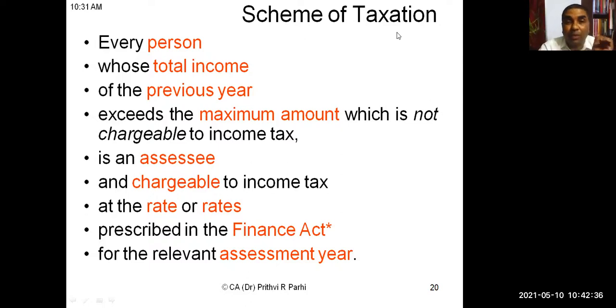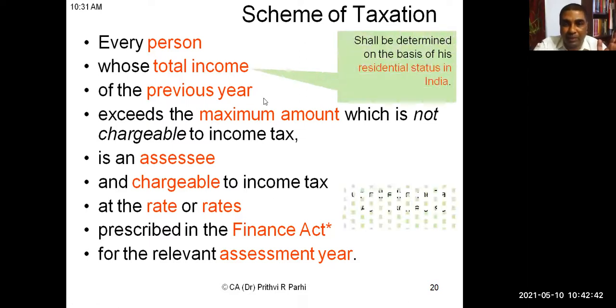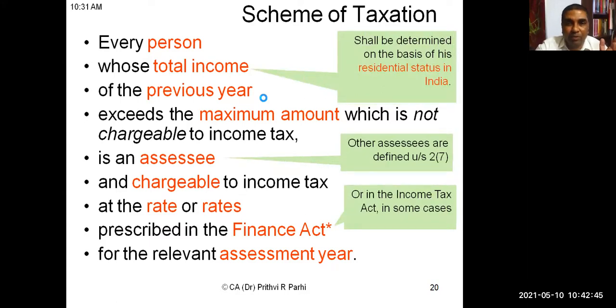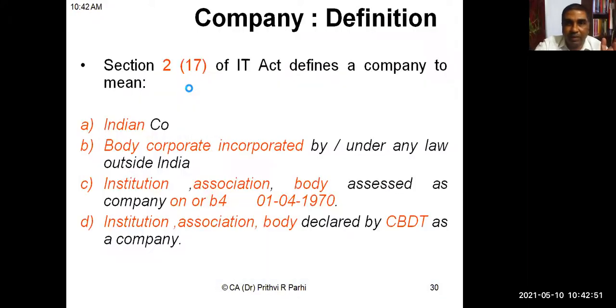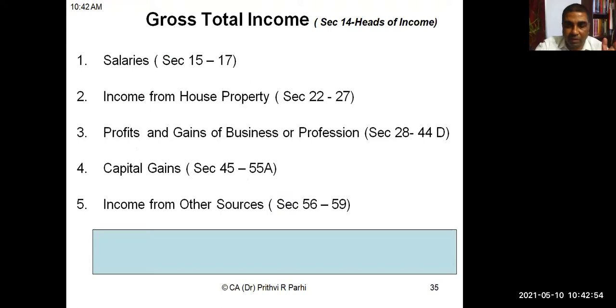Now, second thing we need to understand is the total income. Friends, we need to understand the concept of total income because it is the total income on which we are supposed to pay tax. Okay. Let me explain you the concept of total income right now. Before understanding the total income, first of all, we have to arrive at the gross total income. From gross total income, certain deductions will be allowed. Then we will be able to find out what is total income. Once we know the total income, then we will be able to compute tax on that.